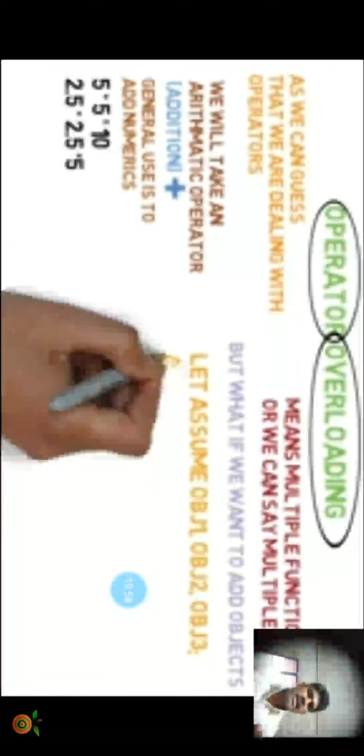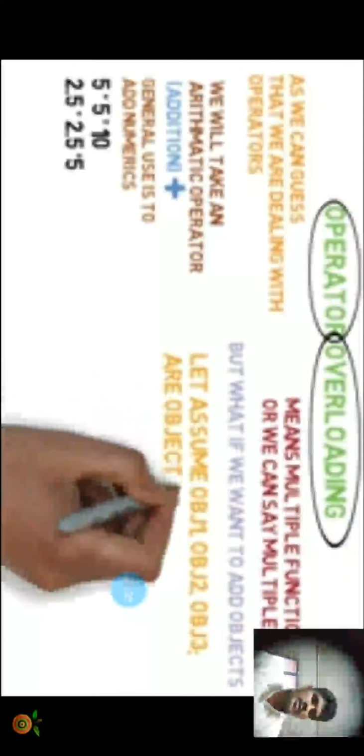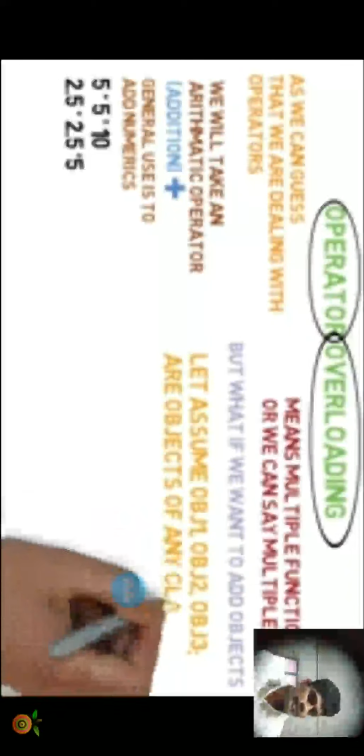Now we want to add object 1, object 2 and object 3, objects of any class. Look here, 3 classes are there, and in 3 classes 3 objects are there, and data members also.